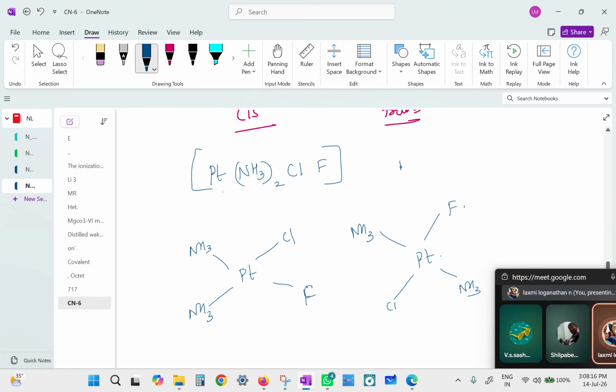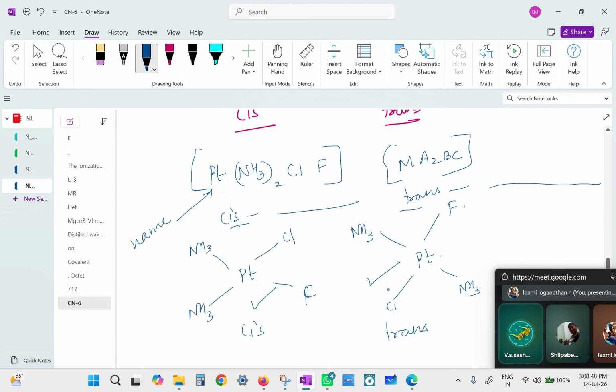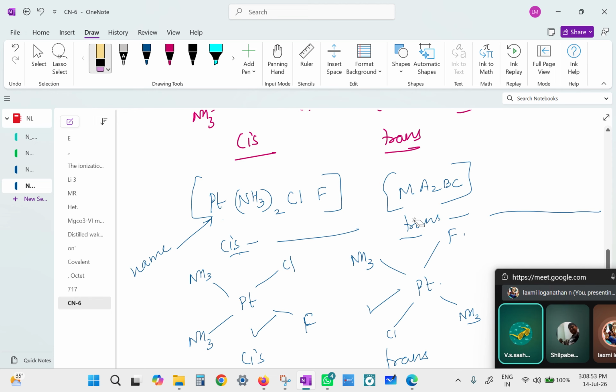So this is again, what case is that? Ma2bc type. So this will become cis and this will become trans. The name of the complex will be same. So if you want to distinguish, then you will attach the word cis and write the complete name. Similarly, for this, you can attach the term trans and write the full name. Clear? The cis and trans is the only thing which will distinguish the name of this compound from the name of the second compound. Miss, do we capitalize the C in cis while writing the name? Yes, it should be, because the first letter in every name will be capital.